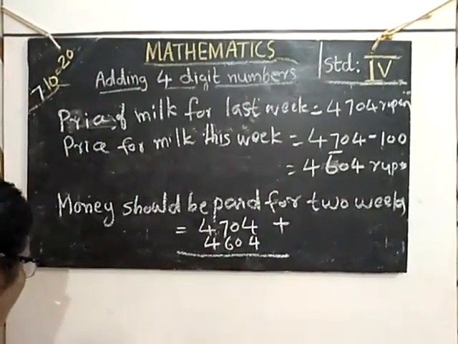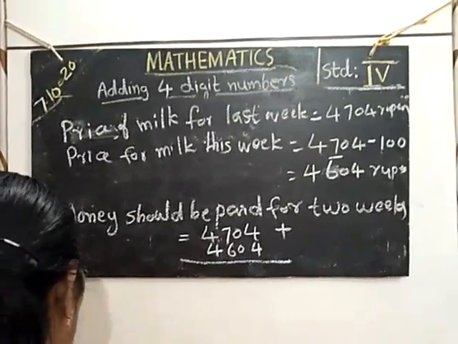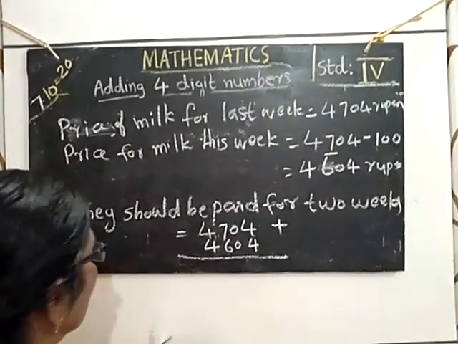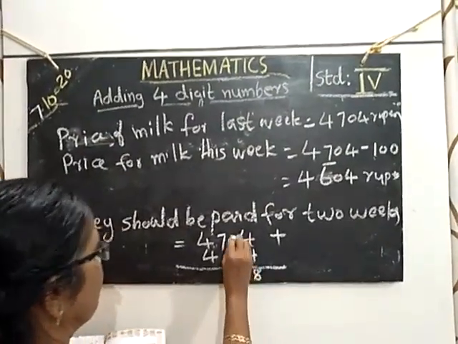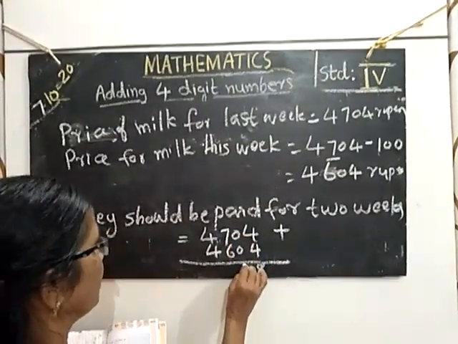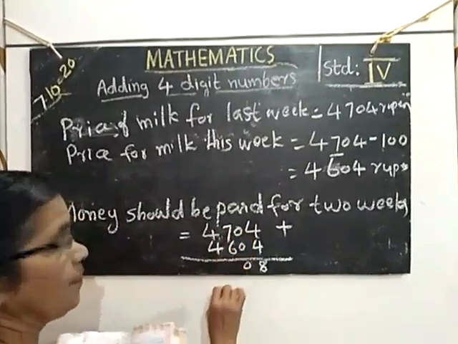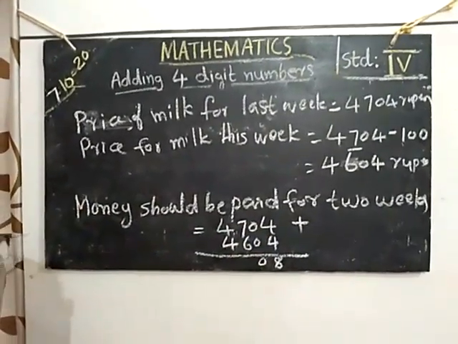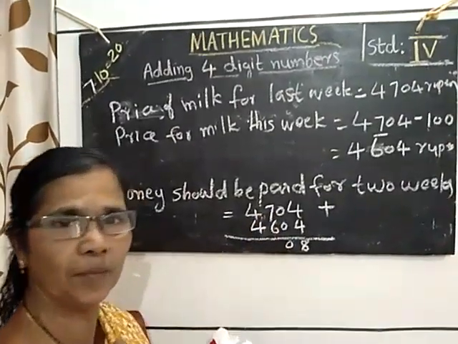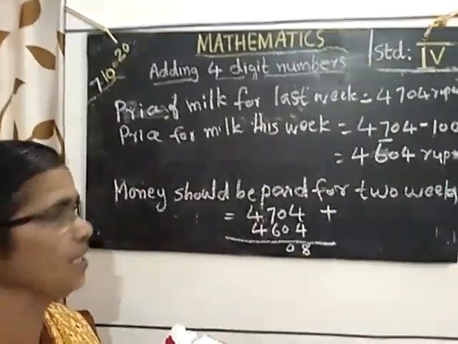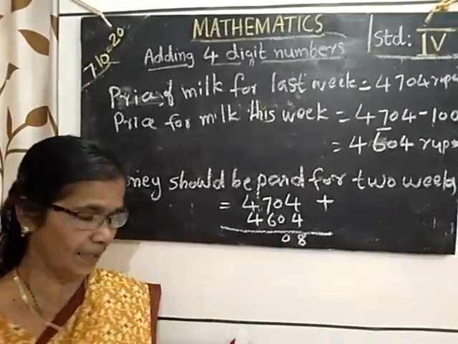Then you add and find out how much. 4 plus 4, 8. 0 tens plus 0 tens, 0. 7 plus 6 or 6 plus 7. You add and find out. 7 keep in mind, take 6 and add to it and find out the answer.